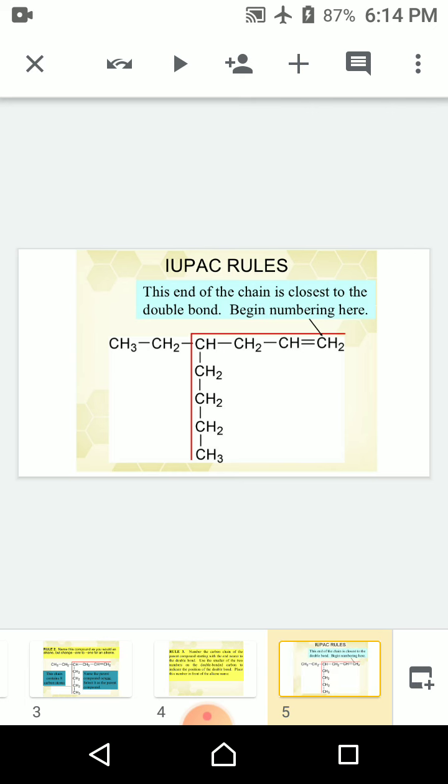So the numbering begins at the end of the chain closest to the double bond.